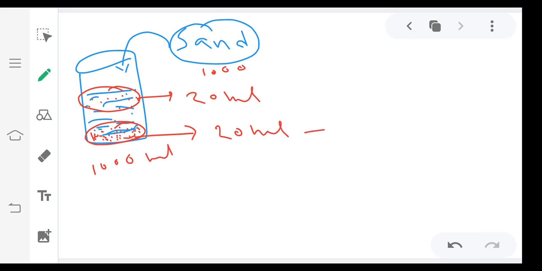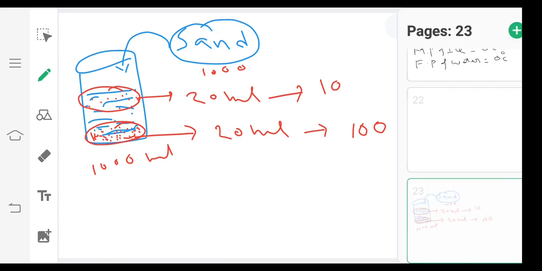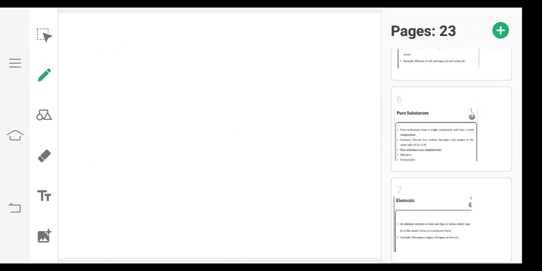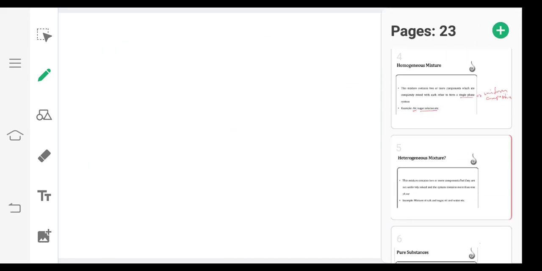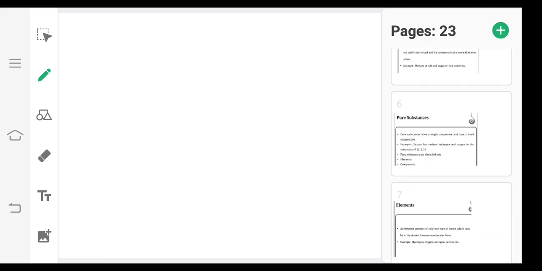the bottom 20 ml contains more particles, no doubt, because more sand is present at the bottom. Suppose it contains 100 particles, while the top 20 ml may contain only 10, because there are fewer sand particles there. So this is not uniform in nature, and this type of mixture is called a heterogeneous mixture. I hope you are clear about homogeneous and heterogeneous mixtures.